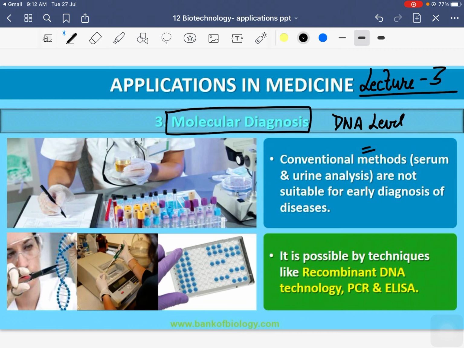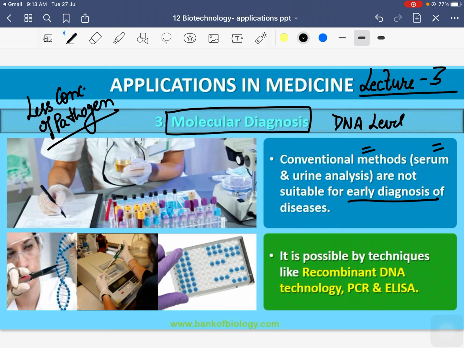But the problem with them is that they are not easily done for early diagnosis of a disease. If the person has a low concentration of pathogen, we are not able to find out the results with blood analysis and urine analysis.